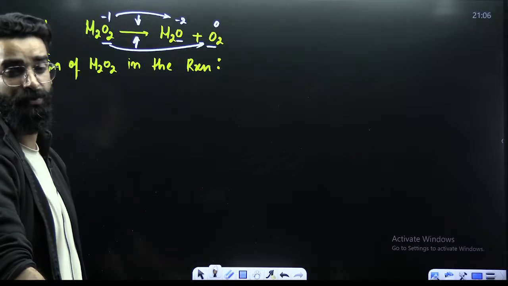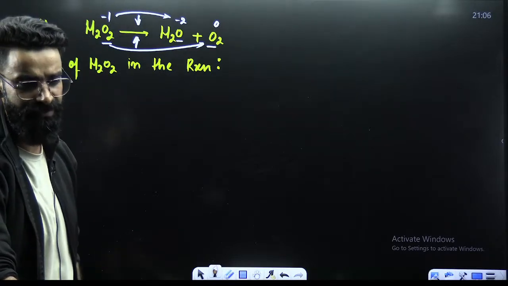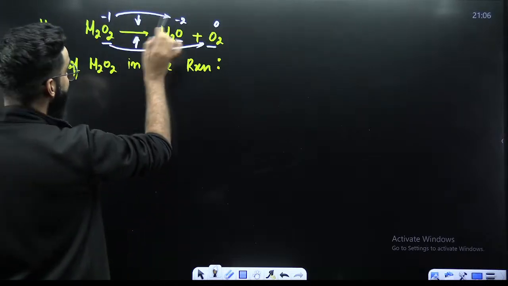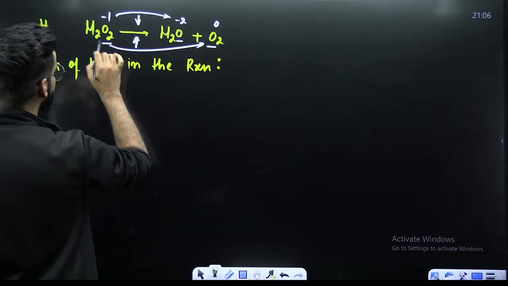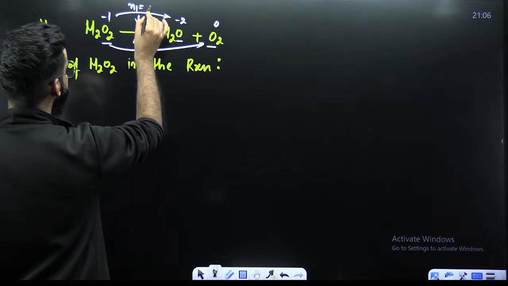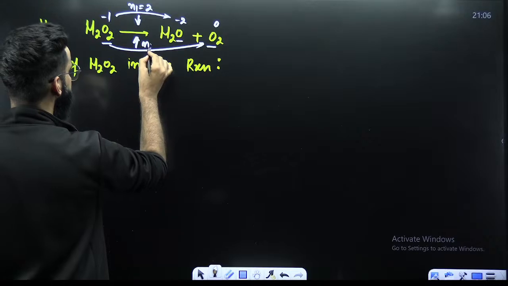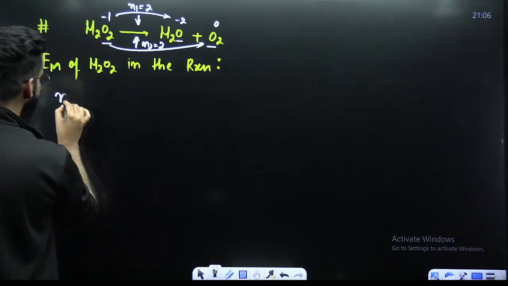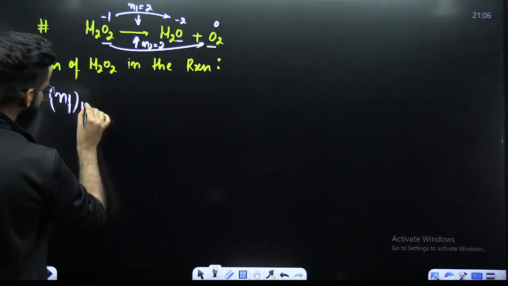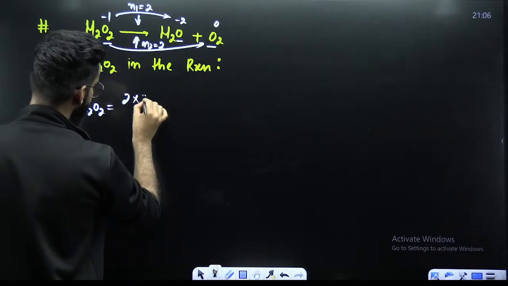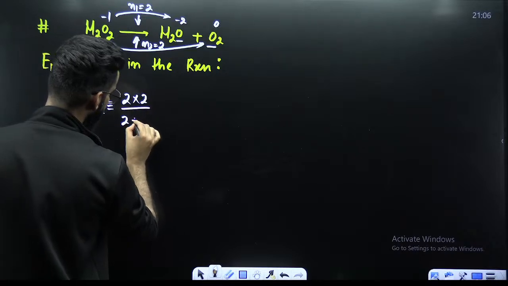And whenever a species undergoes disproportionation, how do we calculate its N factor? You know, N1, N2 divided by N1 plus N2. Minus 1 to minus 2, change is 1. 1 is the change for 1, I have 2. N1 value is 2. Minus 1 to 0, change is 1. 1 is the change for 1, I have 2. N2 is also 2. So N factor of H2O2 will be N1, N2 divided by N1 plus N2.